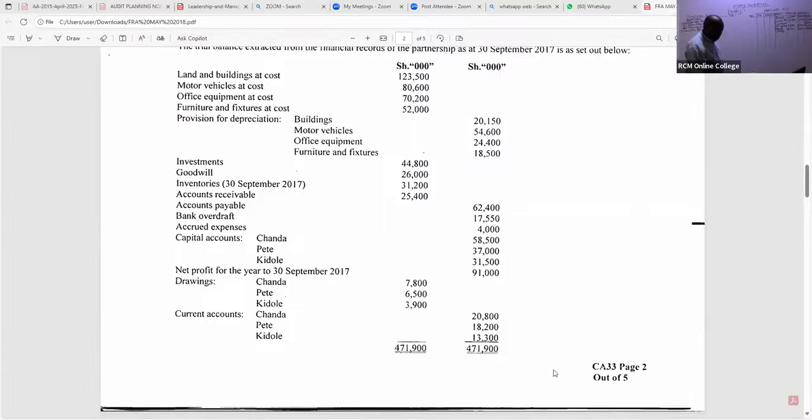Thank you so much. So already we have a figure: 33,500. Usichoke, endelea tu hivyo kuangalia which assets were taken to the new company. Which other assets were taken to the new company?